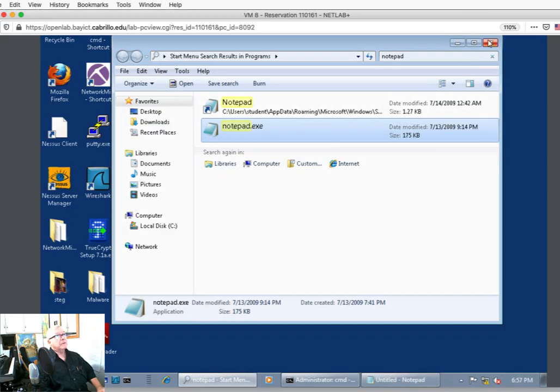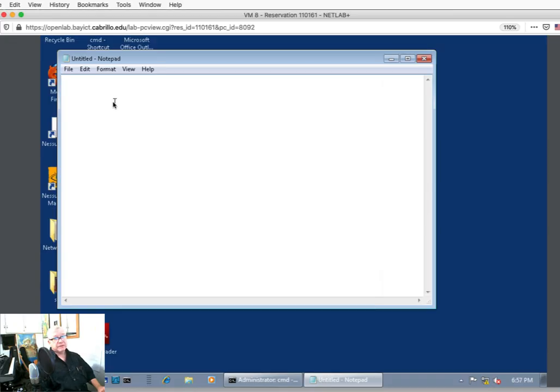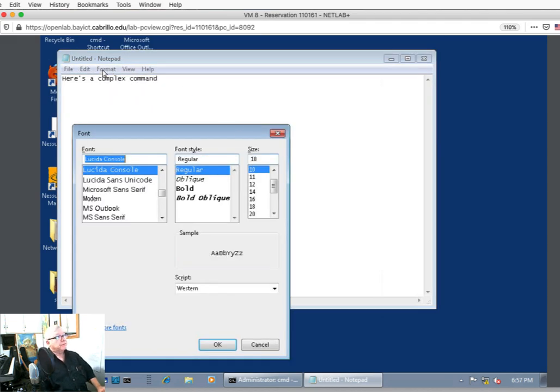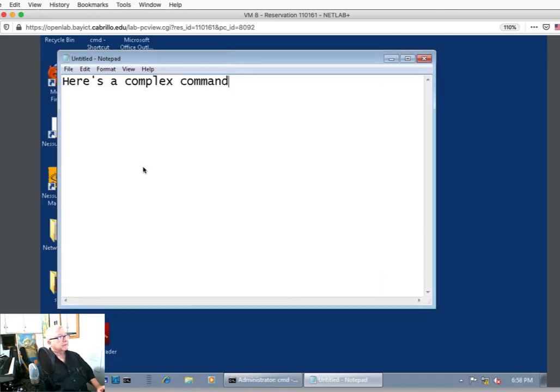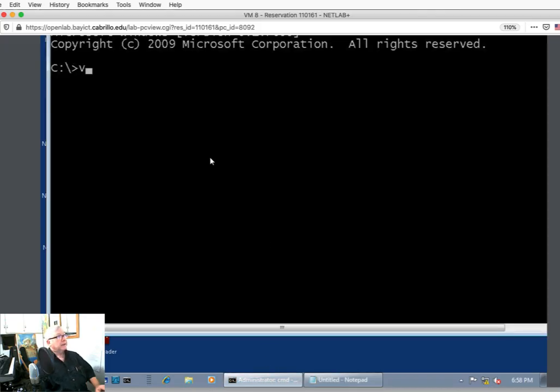And while I don't necessarily need Notepad right now for something that's in the lab PDF, I can actually even change the font from Format inside Notepad to, instead of 10, be more like 18. So if I have a complex command that I need to type, I can do it here and copy that, and then I can go to my command window and paste that in.